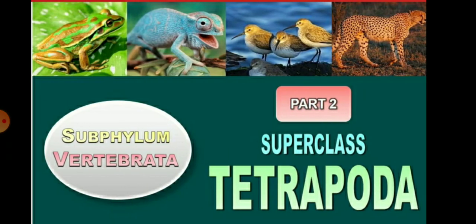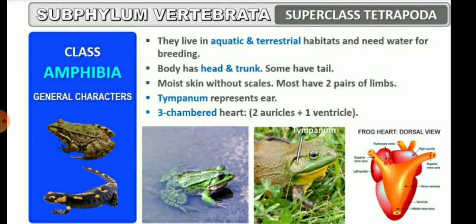So children, now we are going to discuss Tetrapoda, meaning four legs are present, as tetra means four. First is the Amphibia. They live in aquatic as well as terrestrial habitats and need water for the breeding process. The body has a head and trunk and a very small tail. The skin is moist without scales, and most have two pairs of limbs. Tympanum is present as the ear, and a three-chambered heart is present, with two auricles and one ventricle, in the toad or the frog.